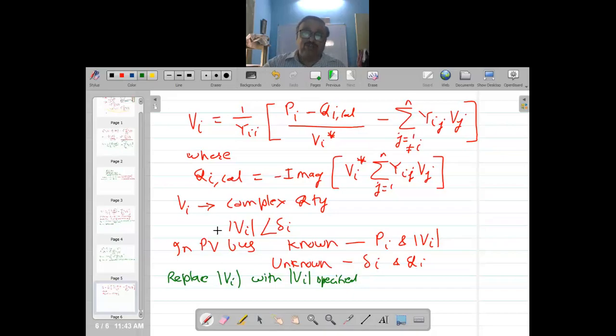So that 1.02 per unit will be substituted here, and only delta I will be updated because that is not known. We already knew the magnitude of voltage at this bus, so we need not go by the calculated magnitude of modulus of Vi. We replace it with Vi specified at that bus, and we only update the angle part of it. Delta I is only updated. So that is how we are doing the job.